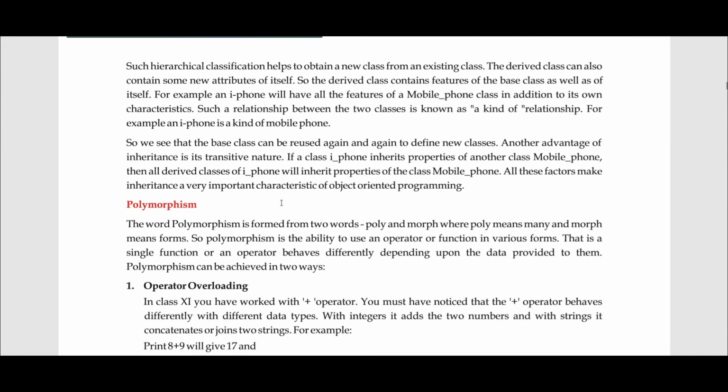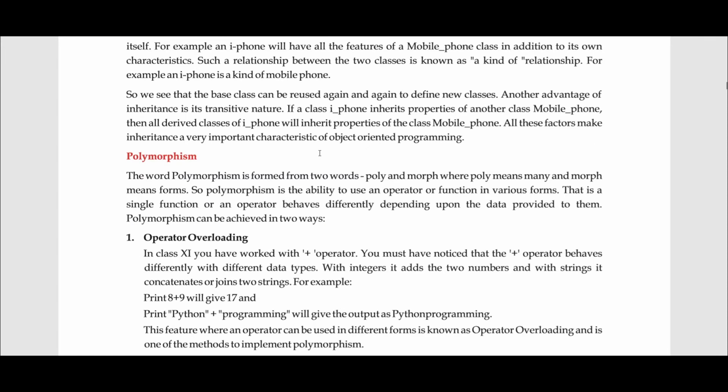Similarly, other companies like Samsung, Motorola, or even BlackBerry are also providing their mobile phones, and each of them is different in one way or the other, but they all come under one category, that is mobile phones. So this kind of relationship is actually inheritance. They are all deriving their properties from the parent class. So this is all about inheritance. Let's not go into more details right now.